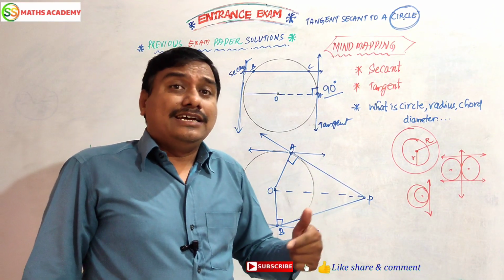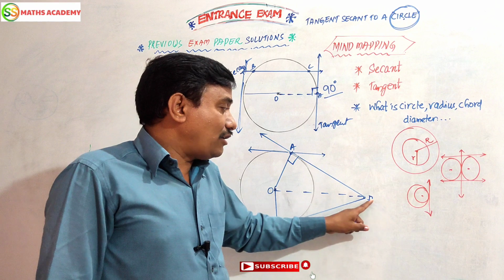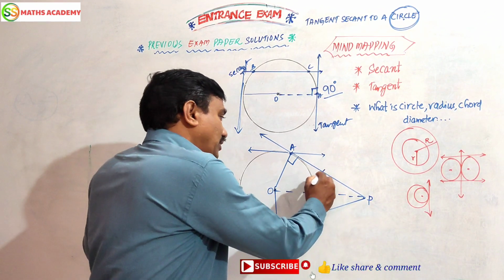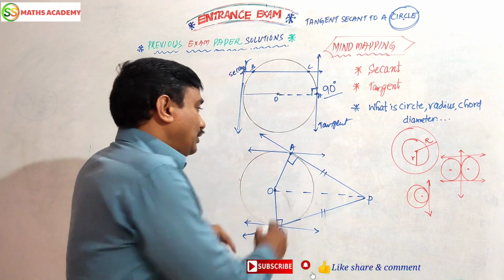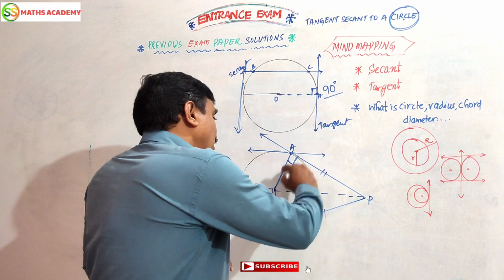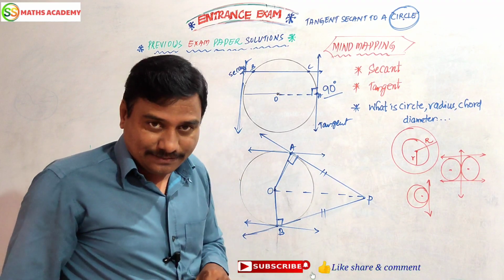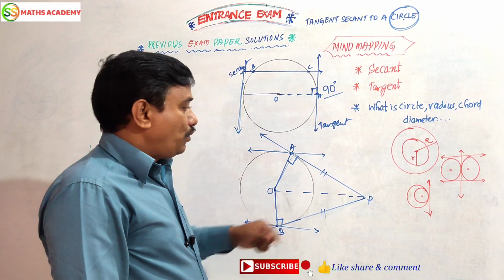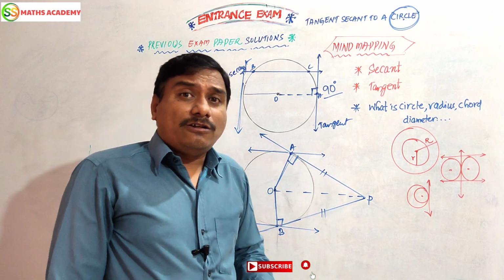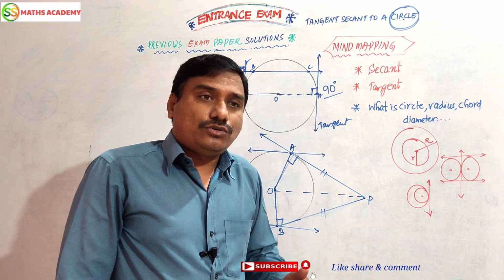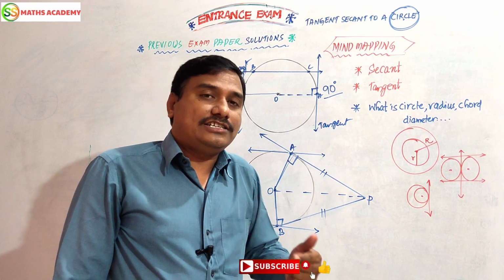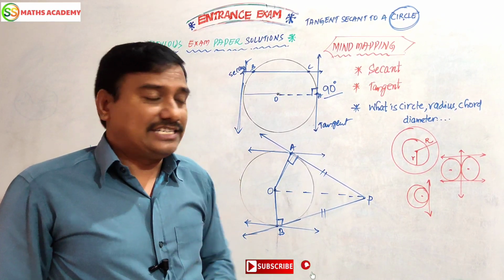Now, how many tangents can be drawn from an external point to a circle? Two tangents. These two tangents must be of equal length, and the two radii to the points of contact are also of equal length. So PA equals PB. Clear? Now, how many parallel tangents can be drawn on a circle? Only one pair of parallel tangents can be drawn on a circle.